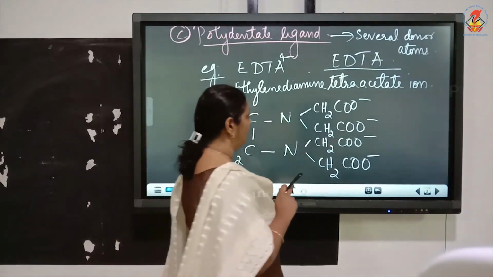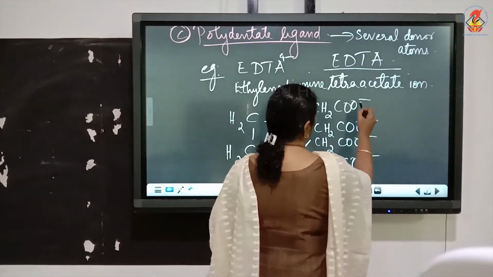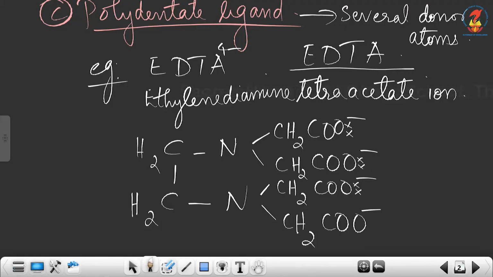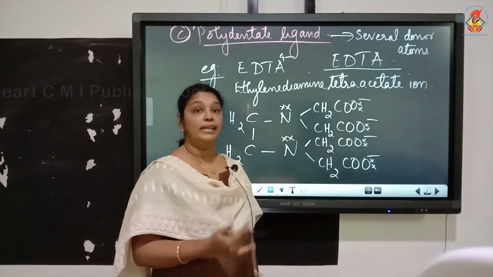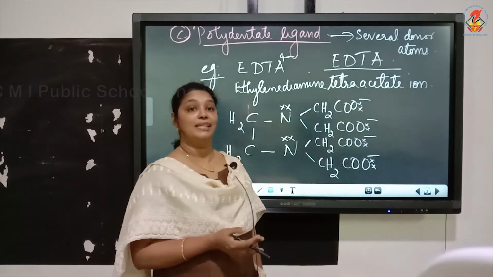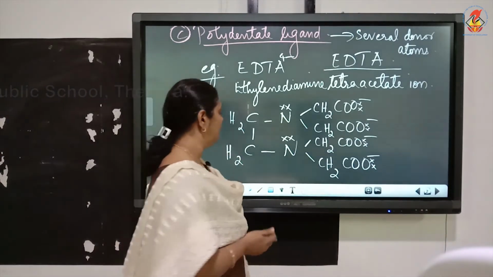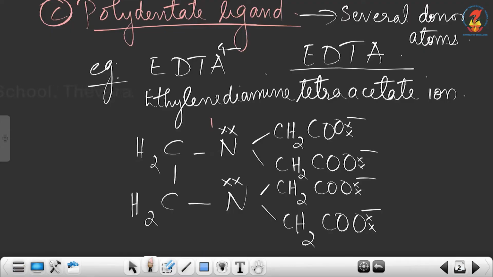Now you can see the lone pair is present on this oxygen. Now again you can see a lone pair on 2 nitrogen atoms. So count and tell how many donor atoms are present in EDTA4 minus. This is 1, 2, 3, 4, 5, 6.